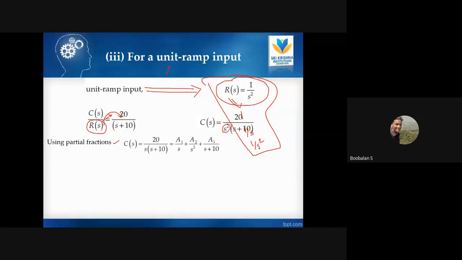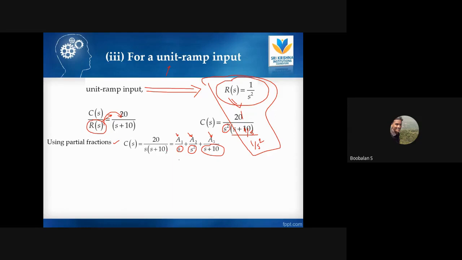Here you can see three terms, s square into s plus 10. That's why we are going to bring it into three terms, a1, a2, a3. Maybe you could call them a, b, c, or x, y, z. You can have any variable name, it's not mandatory. So three terms will be there, s, s square, and s plus 10. That's why we have three different constants, namely a1, a2, a3.